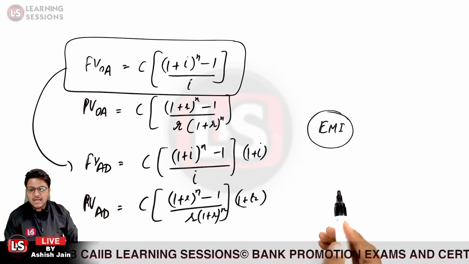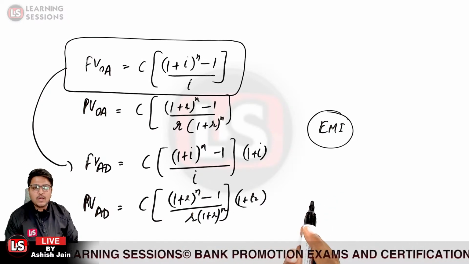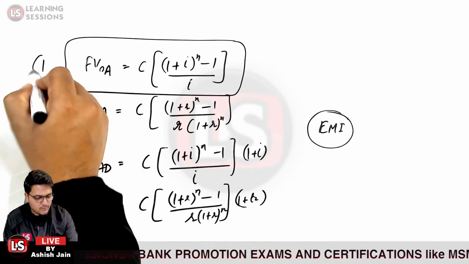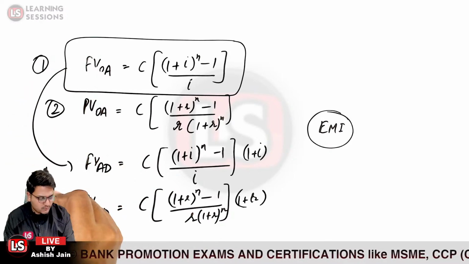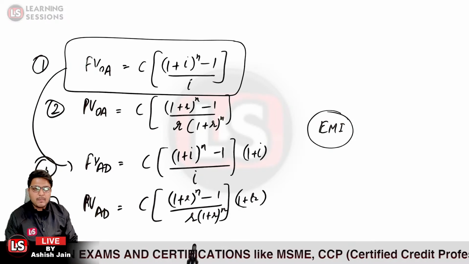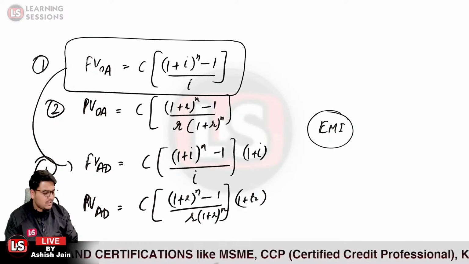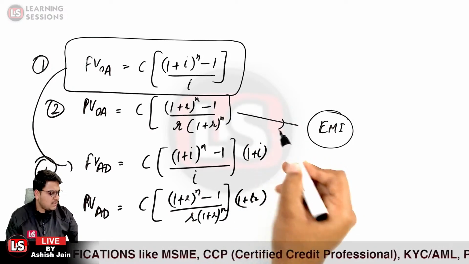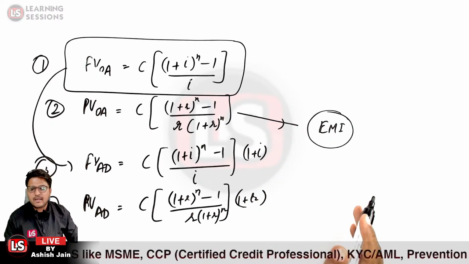Can anybody guess whether EMI relates to the first, second, third or fourth formula? If not, there is no issue. Let me tell you clearly that the present value of ordinary annuity formula is the formula from which we can also calculate the EMI itself.